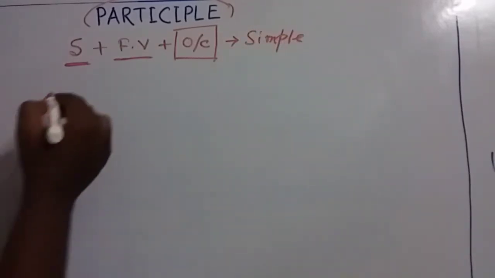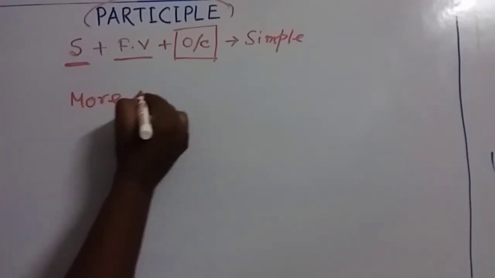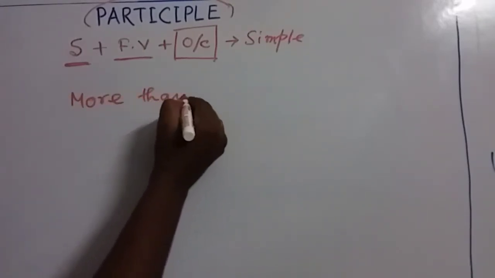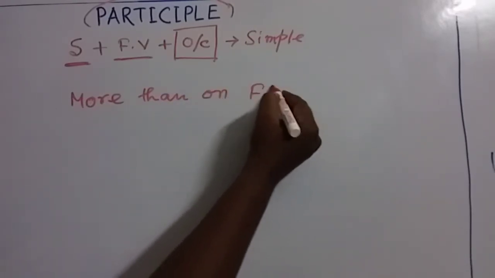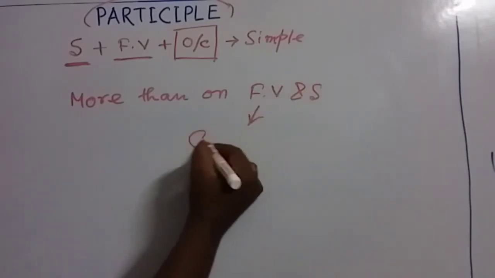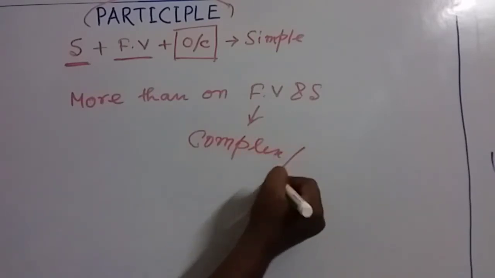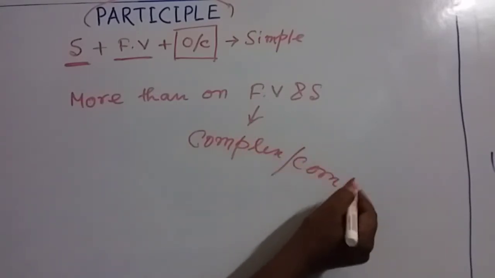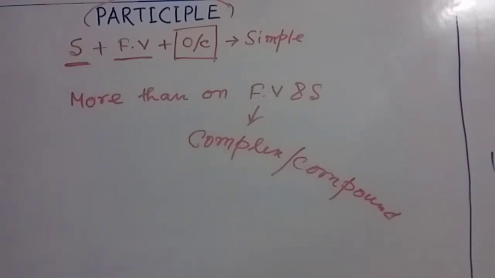And if there is more than one finite verb and subject, it will be called complex or maybe compound sentences. It may be called compound sentences or it may be called complex sentences.